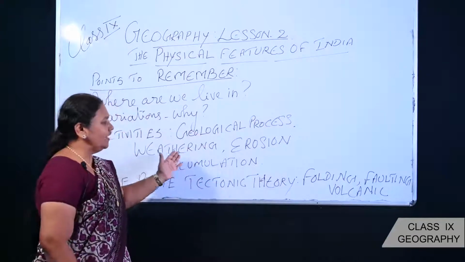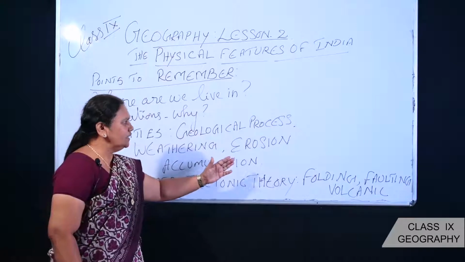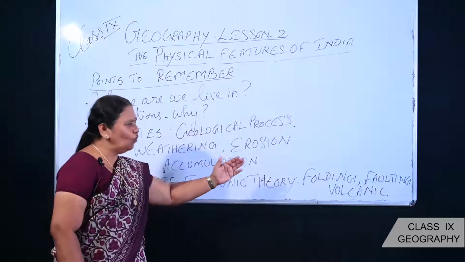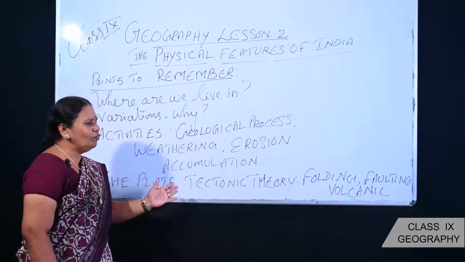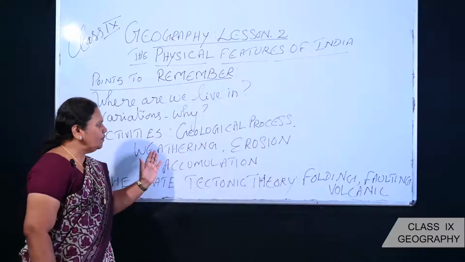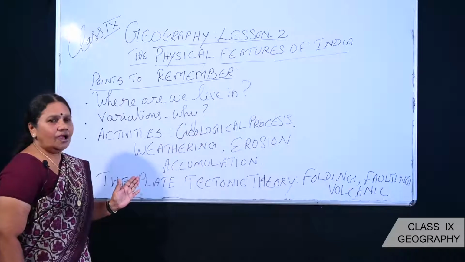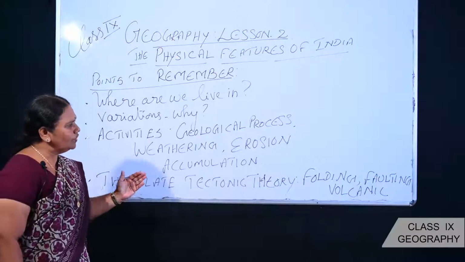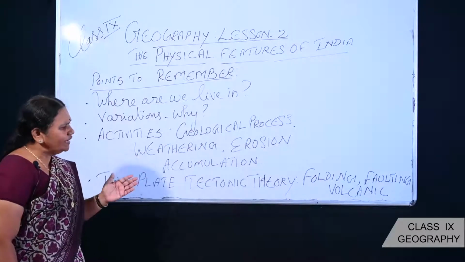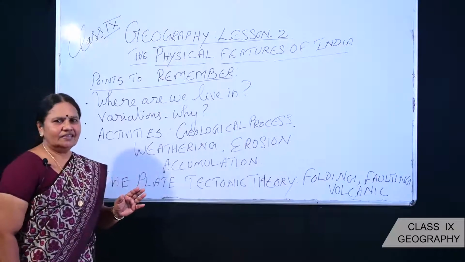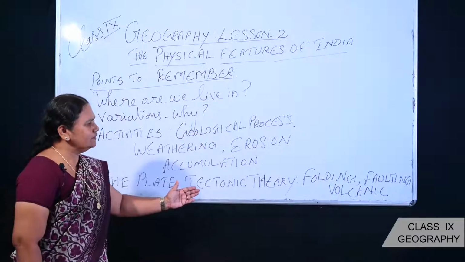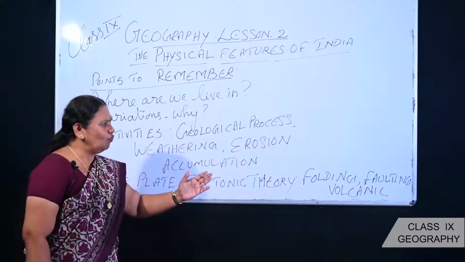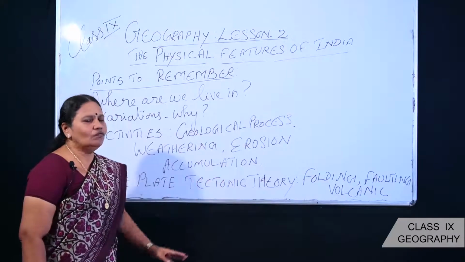On one side weathering is going on, on another side the uppermost layer of the soil is removed through the process of erosion, and on another side the soil is accumulated or deposited. Because of these reasons, we have different types of relief features. But the most accepted theory, what is that accepted theory? The plate tectonic theory. It involves folding, faulting and volcanic activity.